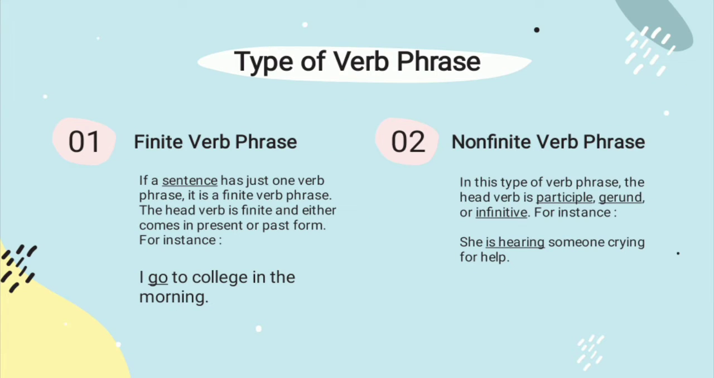Type of verb phrase. 1. Finite verb phrase. If a sentence has just one verb phrase, it is a finite verb phrase. The helping verb is finite and either comes in present or past form. For instance, I go to college in the morning. 2. Non-finite verb phrase. In this type of verb phrase, the helping verb is participle, gerund, or infinitive. For instance, she is hearing someone crying for help.